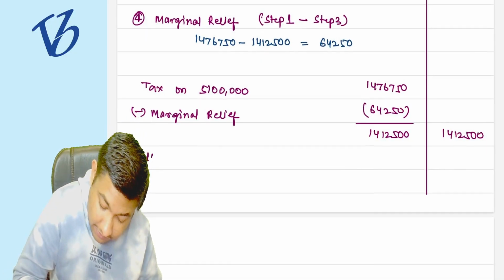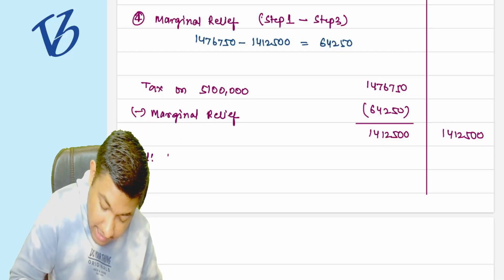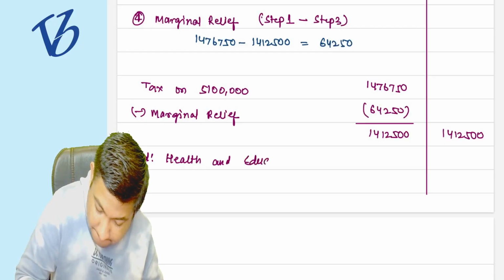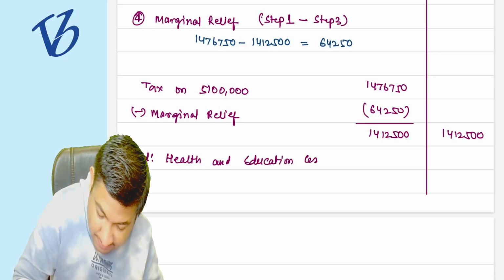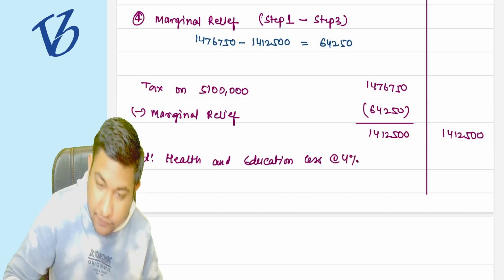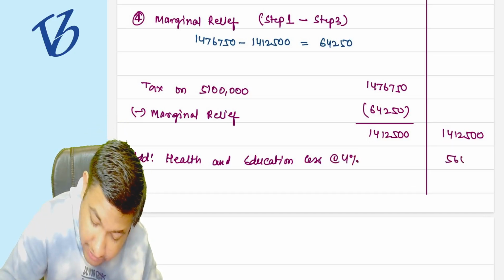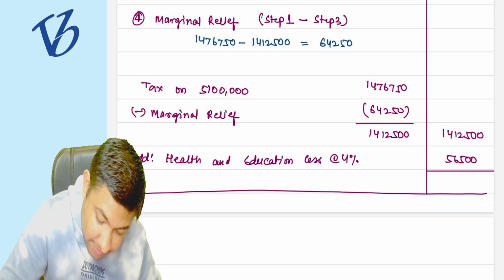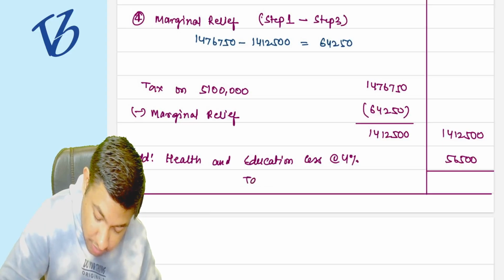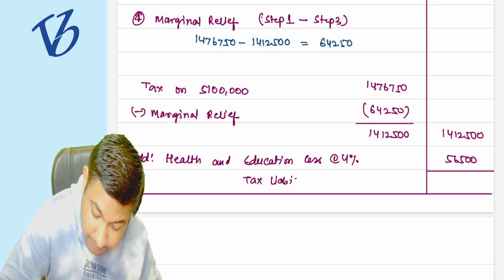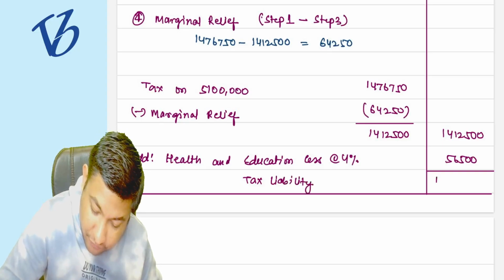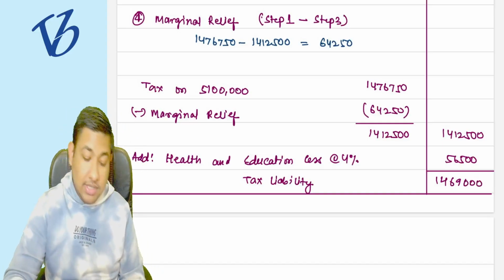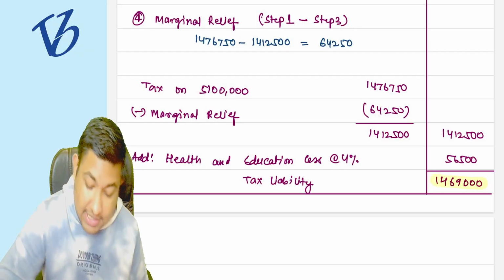Above that, there will be a health and education cess added at the rate of 4%, which will be 56,500. Now the total tax liability is going to be 14 lakh 69,000. This is going to be my final tax liability.